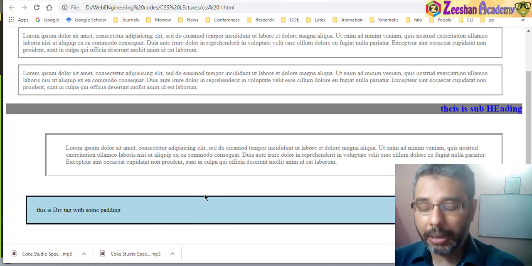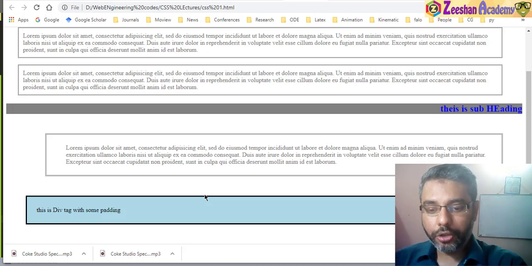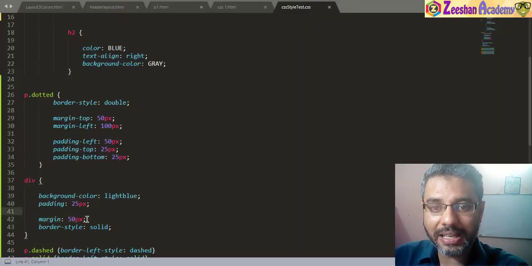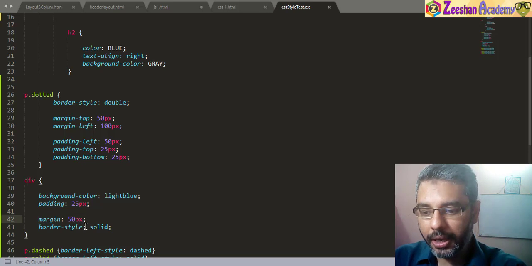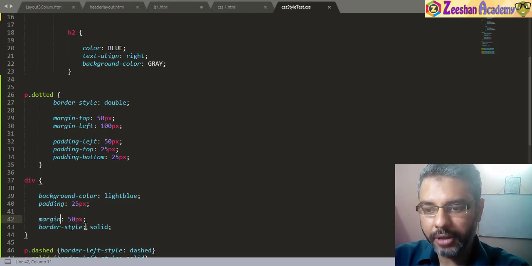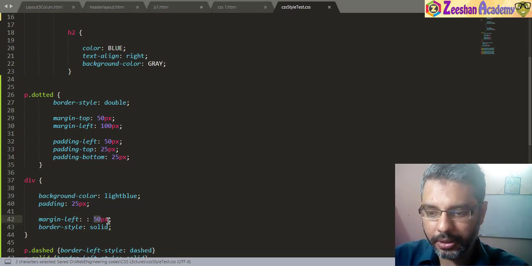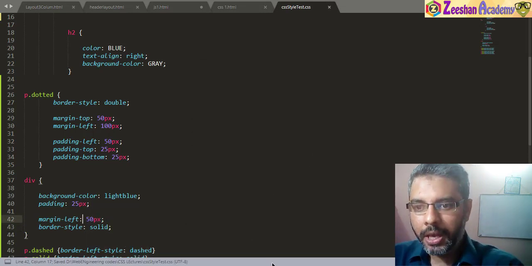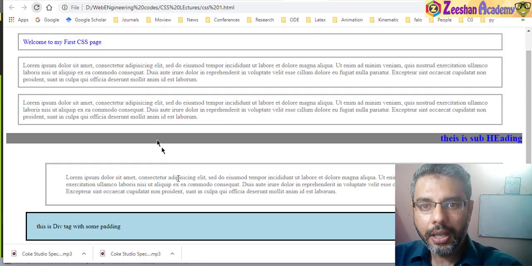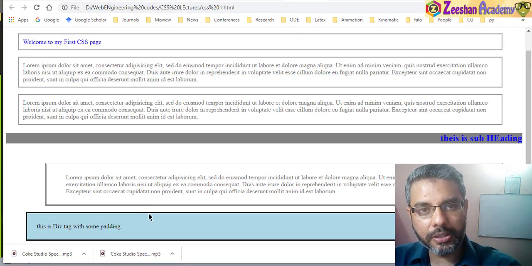Sometimes you don't need that. Sometimes you only need it from the left, not from the top. If that is the case, then I don't use this margin. Instead of this, I will use, for example, margin-left. Okay, so if I use left only, I come back here and hit a refresh. So now you see it appears with a default space.